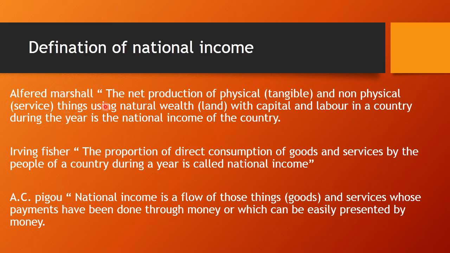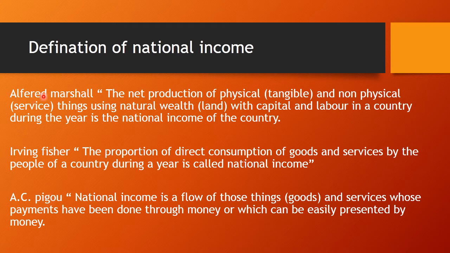Now these are the three definitions. The definition given by Marshall, we can say that it is production based because it lays more emphasis on the production of goods and services. Whereas the definition which is given by Fisher, we can say that it is a consumption based definition because it gives more importance to consumption of physical and non-physical goods. And the definition given by Pigou is called a money based definition because it puts more emphasis on money. Let us see one by one.